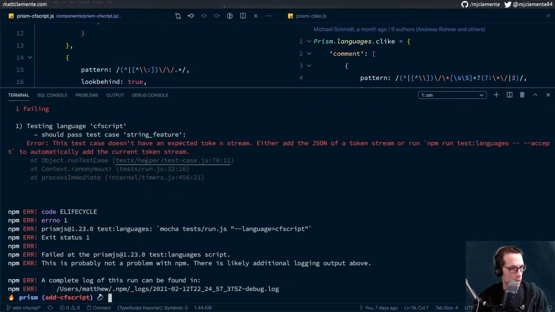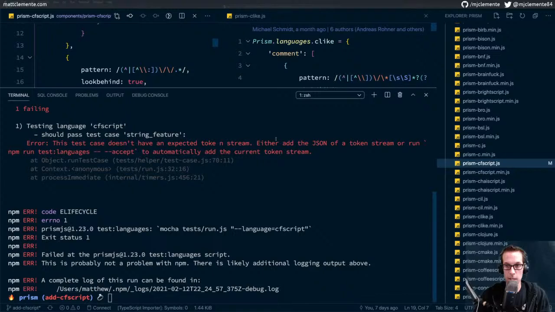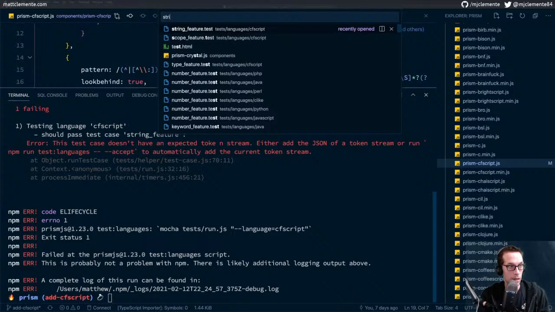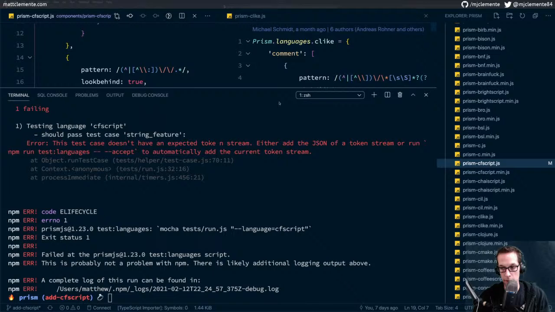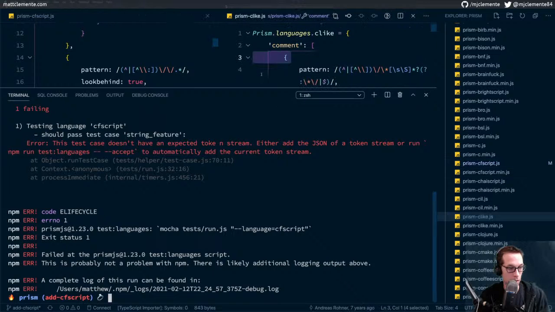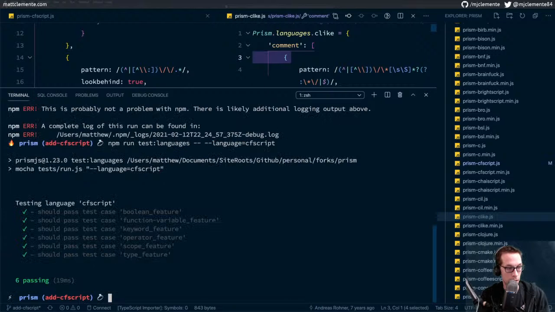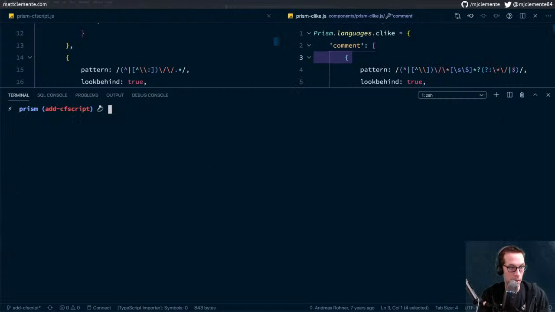Interesting. Oh, because I wrote string feature and then ended up deleting the code. So, good sidebar, we will jump to the string feature test and we'll delete it because we don't need it. We're just extending C-like, and the C-like test is good enough for us. Alright, back to the terminal, run that test again, we're passing, okay, and we're good.